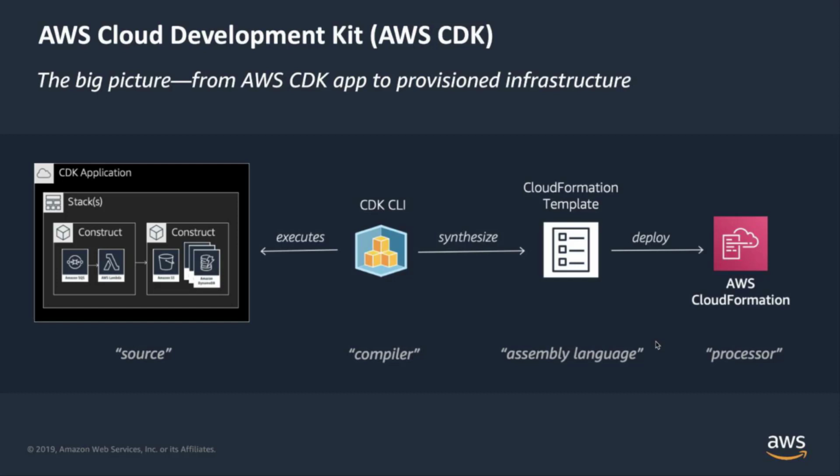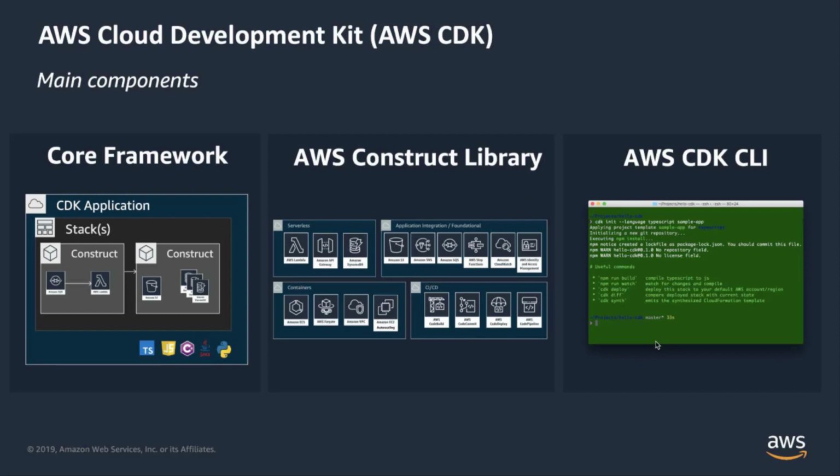The CDK is shipped with three components. It includes the core framework, which is the construct programming model, the stacks, the apps, the basic primitives. On top of that, we're building a rich class library of constructs for AWS. Those constructs represent all AWS resources and allow you to interact with these resources through rich object-oriented APIs. The third component is the CDK CLI that I mentioned earlier, and we're going to see how it's used throughout this session to take us through the workflow of developing CDK applications.